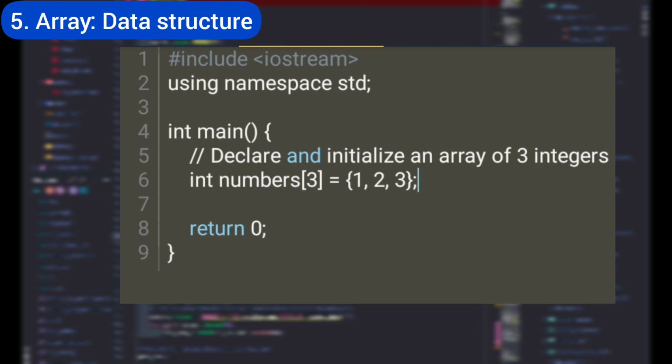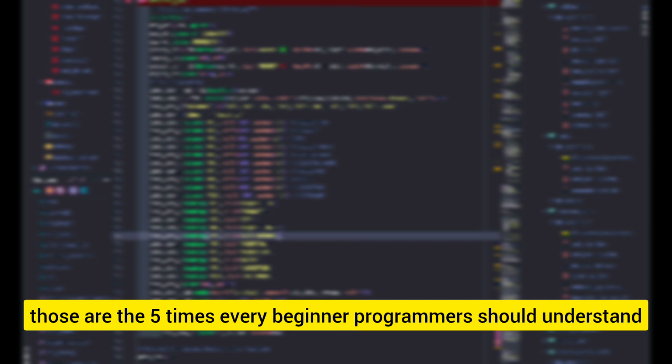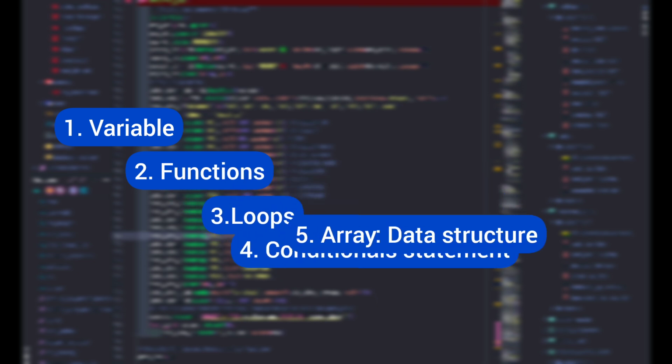So, those are the 5 terms every beginner programmer should understand: variables, functions, loops, conditional statements, and arrays. These concepts are the building blocks of programming, and once you get comfortable with them, you are ready to tackle more complex topics.